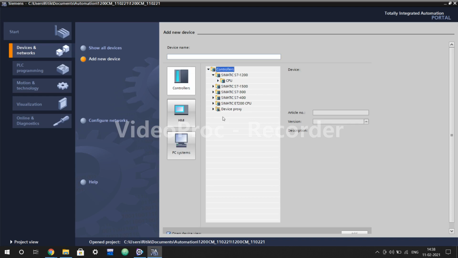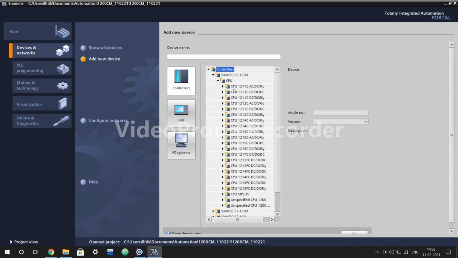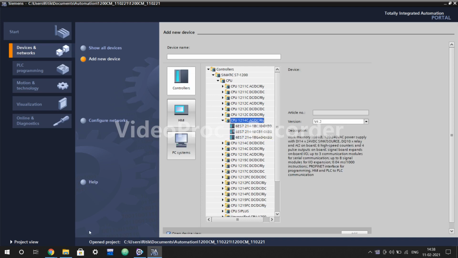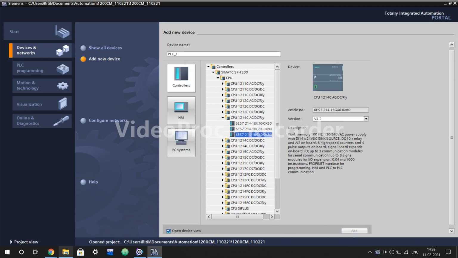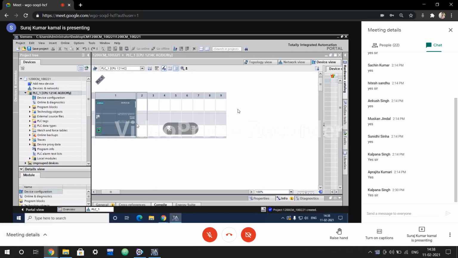This is the commissioning. Still commissioning is not done. This is called project view. As you can see here, it is showing portal view. So when we add the PLC, the hardware we want to work on, this wizard will turn from portal view to project view.